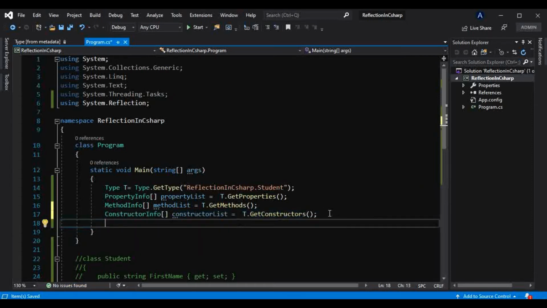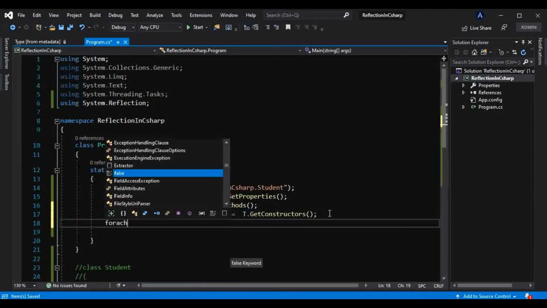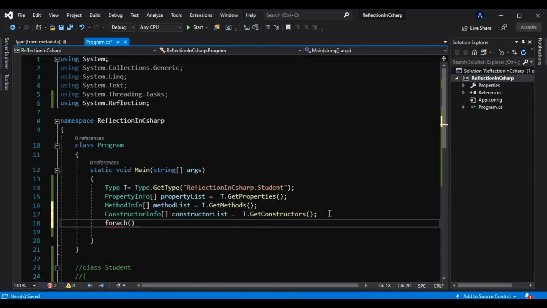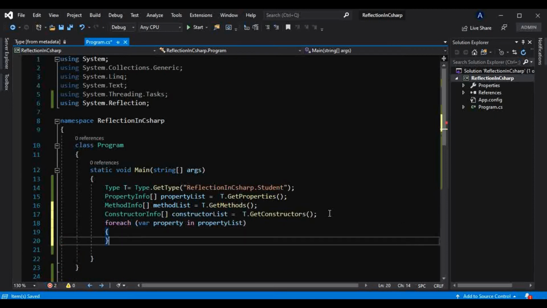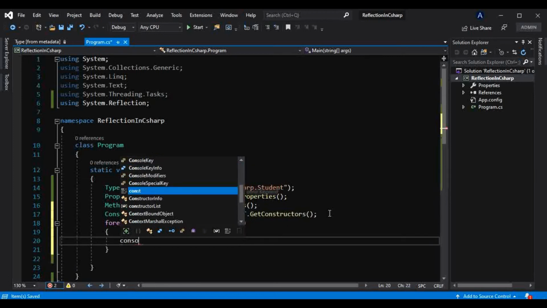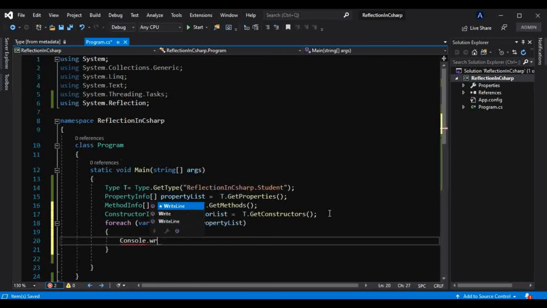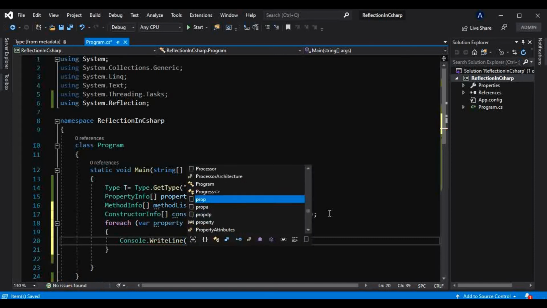and now to find that out, because we know this is nothing but an array, we have to loop through it and show it on the console by using a foreach loop. So foreach property in property list, we will show it on the console with Console.WriteLine, and that property.